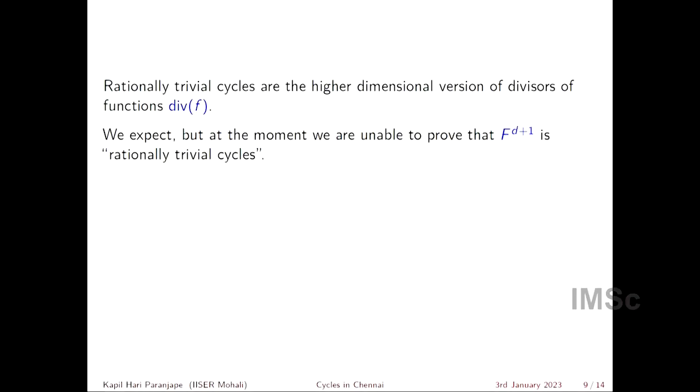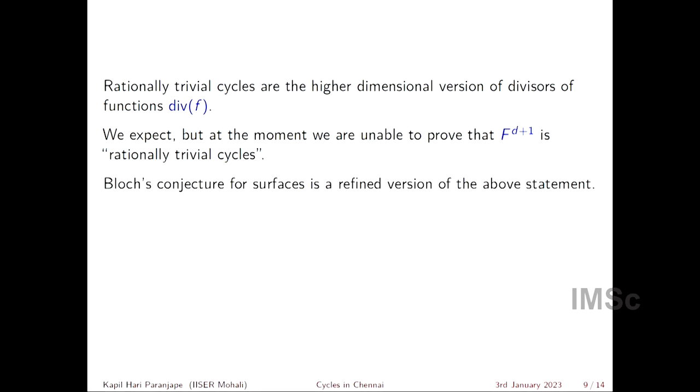Rationally trivial cycles are the higher dimensional version of divisors of a function. Okay, so that's the idea. The idea is that this F^(d+1) should have a very concrete geometric meaning. Okay, and we expect, but at the moment we are unable to prove that F^(d+1) is exactly rationally trivial cycles. So that's what we would like to prove.